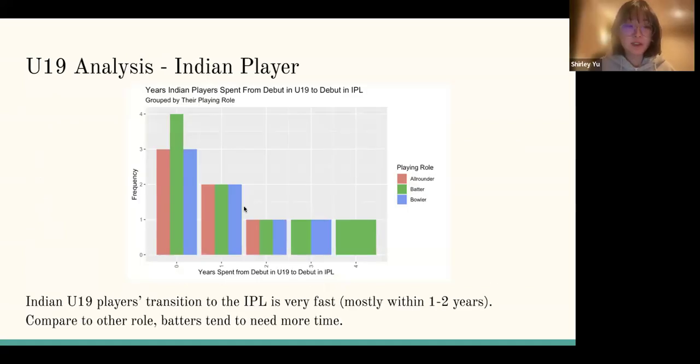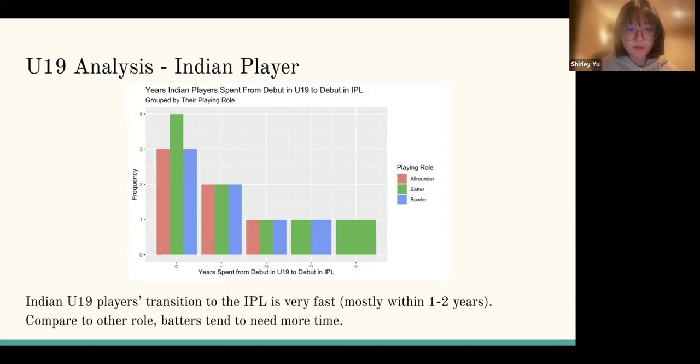So now we move on to introduce our U19 analysis, which is analyzing how Indian players in U19 and non-Indian players in U19 perform and how many years it requires for them to turn from U19 to IPL. So this slide introduces the Indian players. As we can see, Indian U19 players' transition to IPL is very fast, mostly within 1 or 2 years.